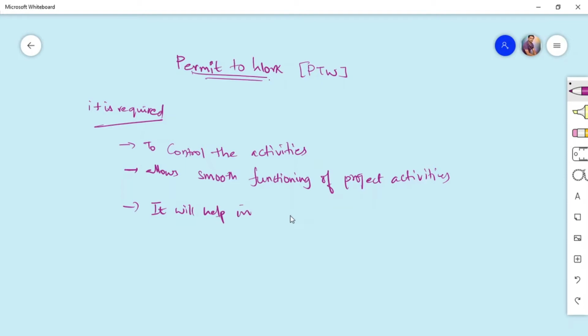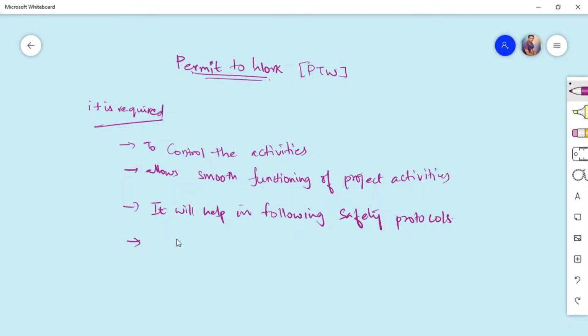Apart from that, it will help us in following safety protocols. Even in the permit we can control or oversee the implementation of all the safety protocols as listed in your HIRA and method statement, and make sure all the working parties will follow the safe protocols.